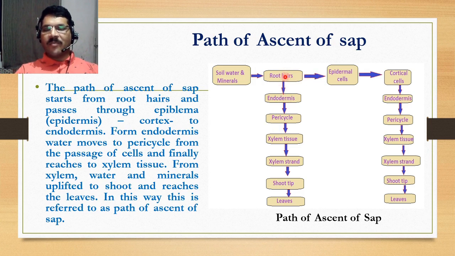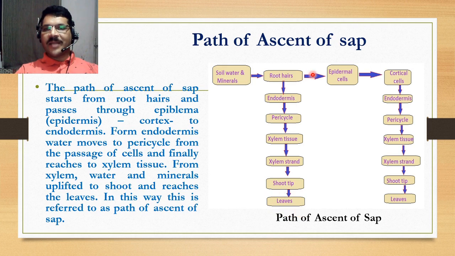Root hairs may provide water directly to the endodermis, then the endodermis provides it to the pericycle, then water reaches the xylem tissue, then the xylem strand, and from the xylem strand it proceeds to the shoot tip, and lastly it comes to the leaves. Here water is utilized for different metabolic processes like photosynthesis, and excess water is thrown out from the leaves through stomata.